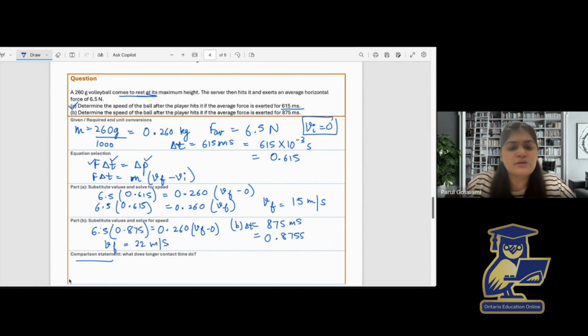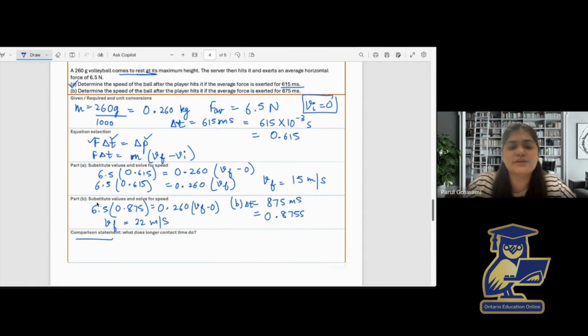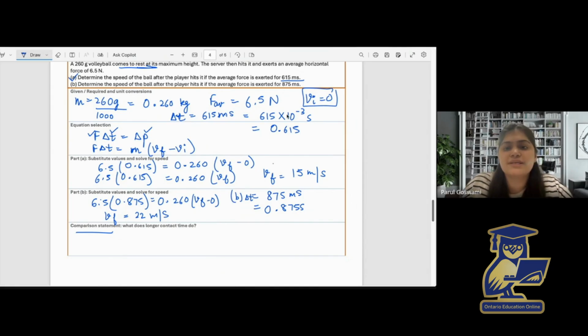So let's compare. The longer contact time gives the volleyball a greater impulse, so the final speed is greater. Here you can see that with less time, 615 milliseconds, we got a final velocity of 15 meters per second. But with 875 milliseconds, the duration of time has increased, so the velocity is 22 meters per second. So the impulse is greater. The longer contact time will give you greater impulse.